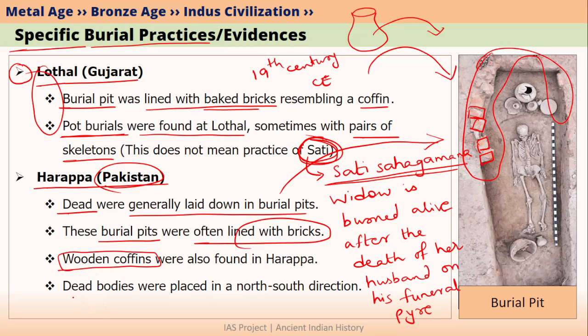In Harappa, the dead bodies were usually found in north to south direction. So like in this picture, this is north, this is south, east and west. So this is how the dead bodies were buried in Harappa. In this picture, you can also notice some pottery that was buried along with the dead body. So this was very common practice in Harappan civilization. Other than pottery, they also buried items like copper items, food items, jewelry, beads, precious stones and other things.